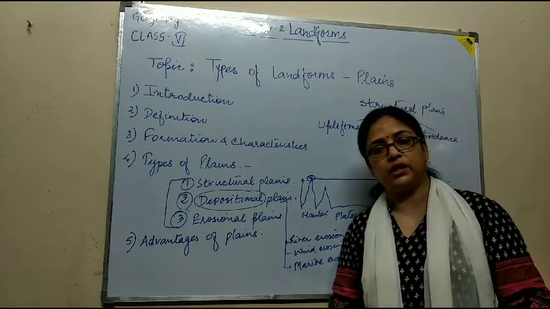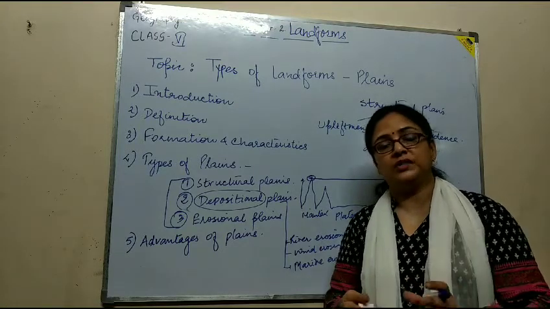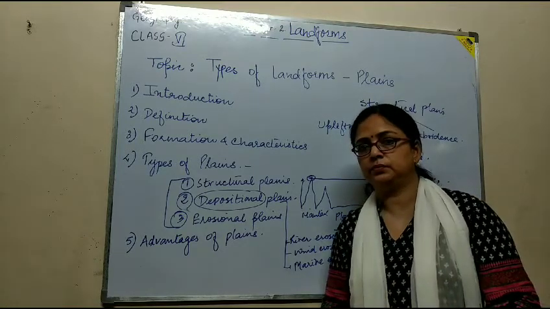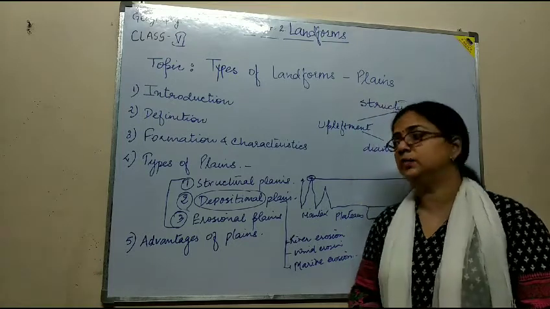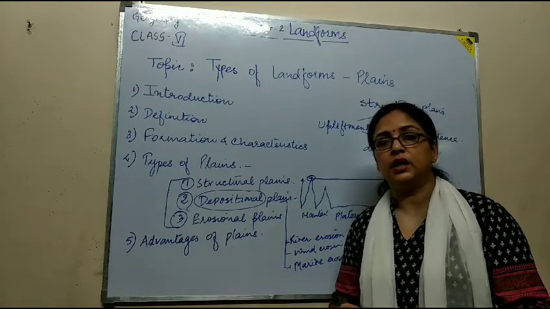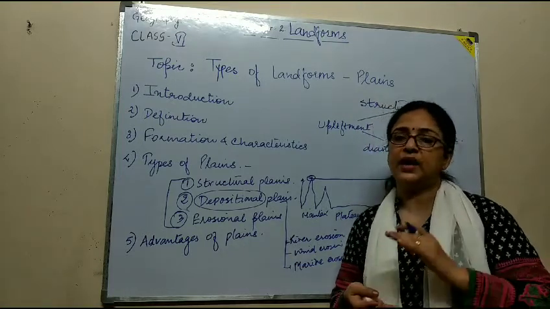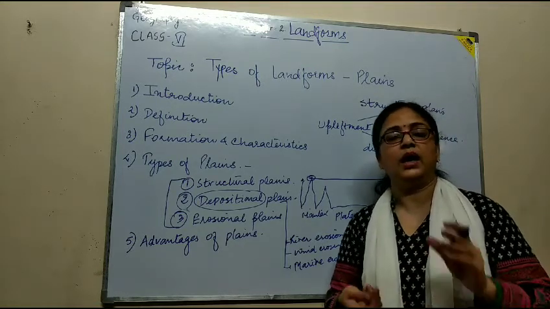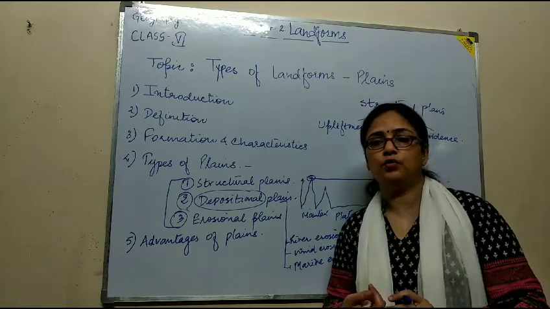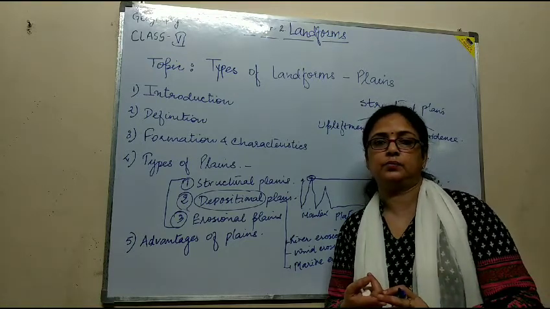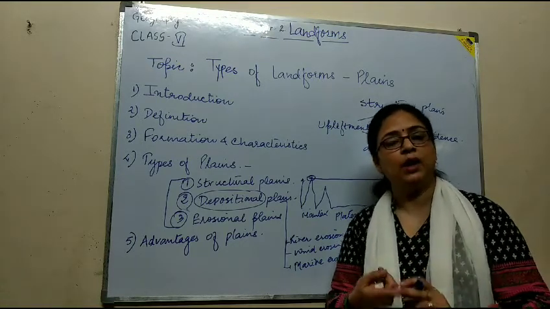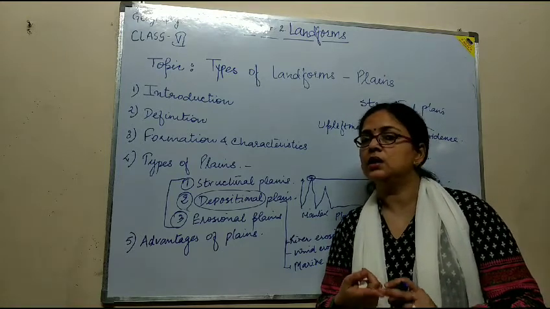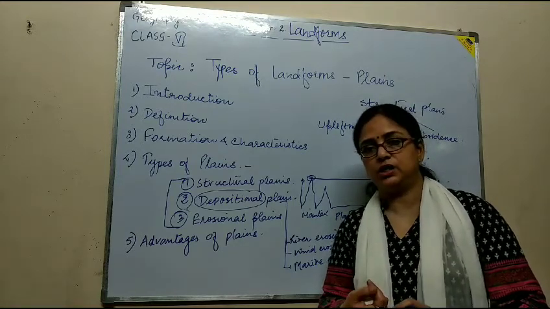It is good for agriculture, for example, the Gangetic Plain of India. Another advantage is that the surface of the land is smooth or flat, so it is good for many people to settle there. And the main occupation of the people living there is agriculture.